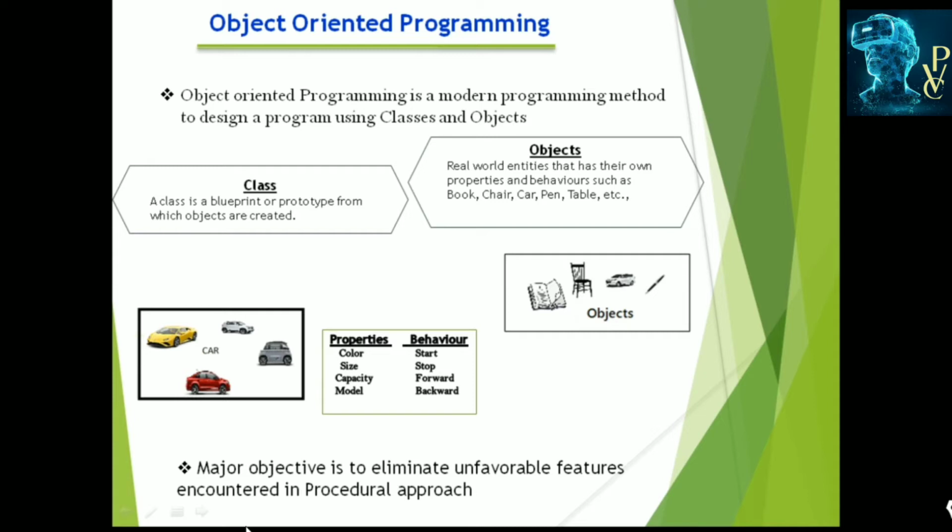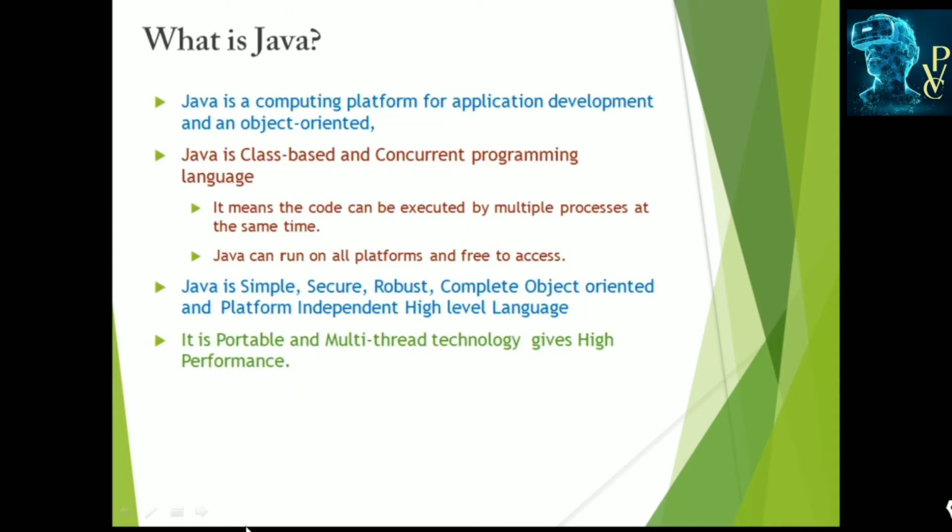And what is Java? Java is a computing platform for application development, and it is an object oriented, class based and concurrent programming language. Why are we calling this class based? Because in Java everything is specified within the class only.